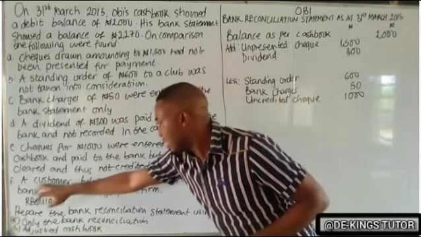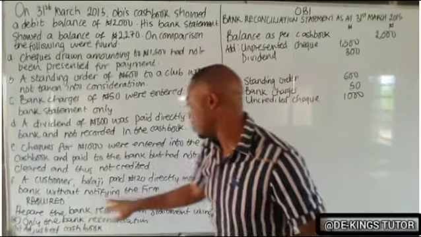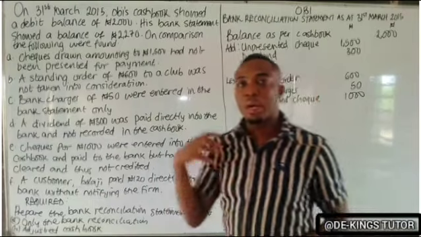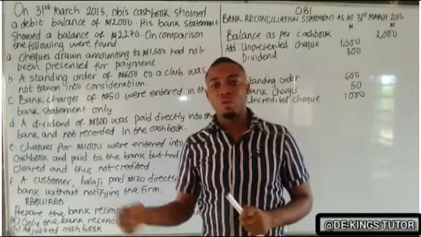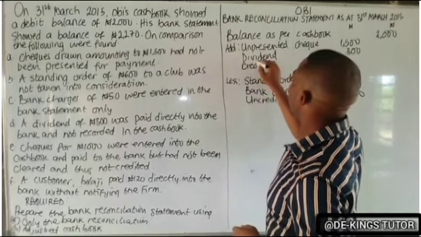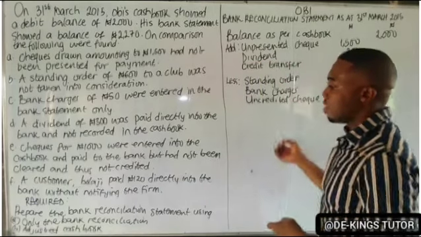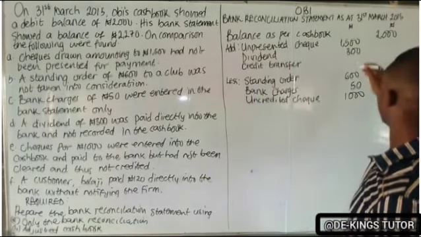The last one says a customer, Bolaji, paid 120 directly into the bank without notifying the firm. When a customer pays the money without telling the firm, it means it was a credit transfer, and we also add it. Credit transfer, 120.